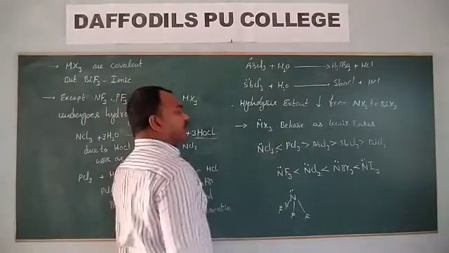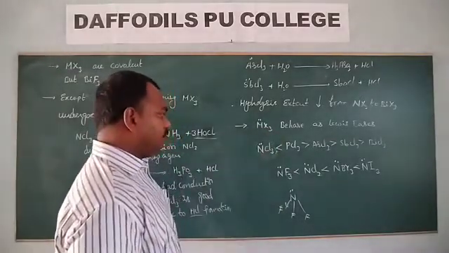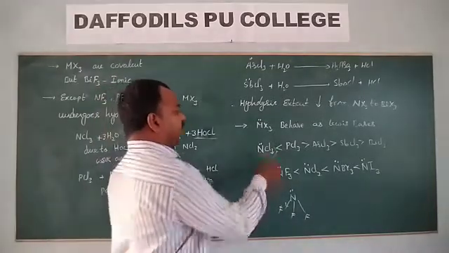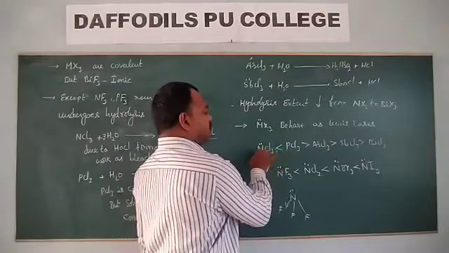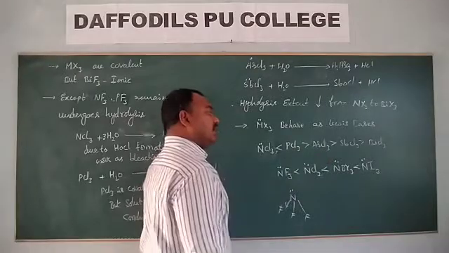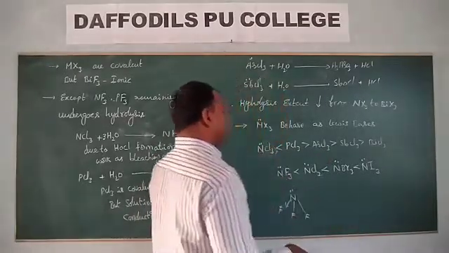So NH3 type trihalides behave as Lewis bases. Our expected order is NCl3 greater than PCl3 greater than AsCl3 greater than SbCl3 greater than BiCl3.